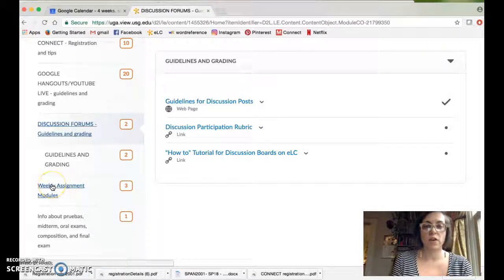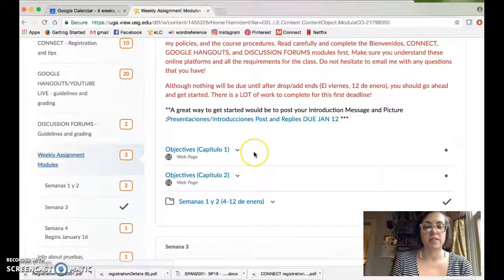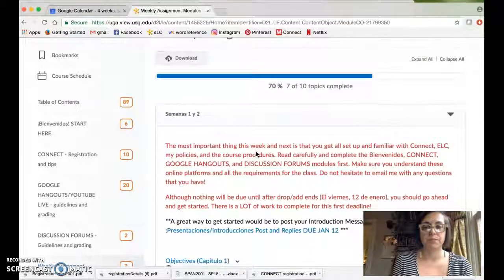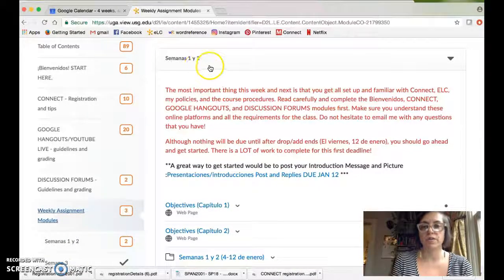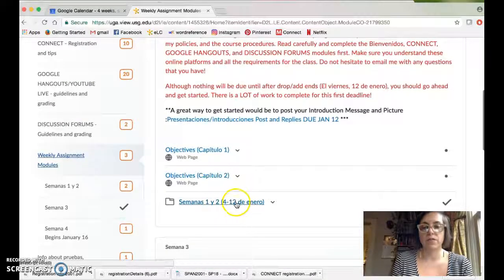Then what you'll probably be clicking on the most is this weekly assignment module folder. This is your week by week, day by day assignments. Semanas 1 y 2 is together since our first week is just this week, there's only a couple days, and the second week will start on Monday. Again, your first assignments are due on the 12th, so if you click here, you'll see again a very detailed list on what is due on the 12th.